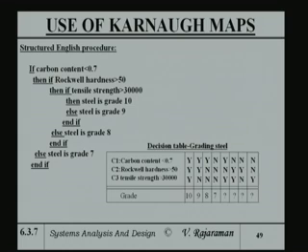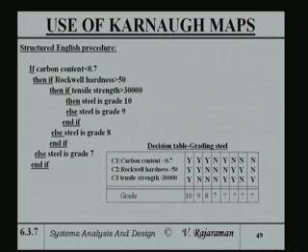So, you check these three. If carbon content is less than 0.7 and Rockwell hardness is greater than 50, and if the tensile strength is greater than 30,000, then steel is of grade 10. If the tensile strength is not greater than 30,000, it is grade 9.